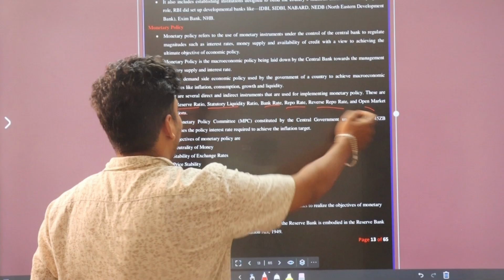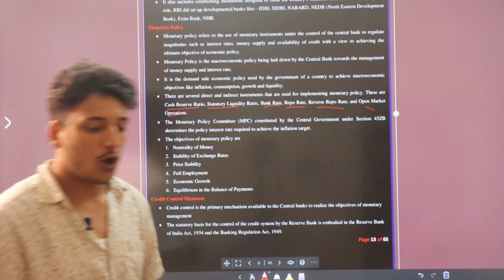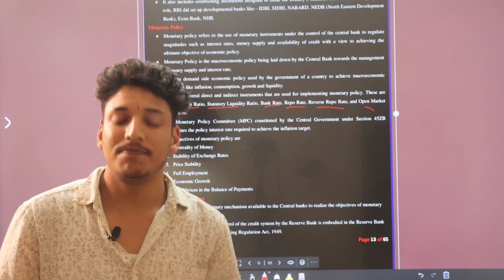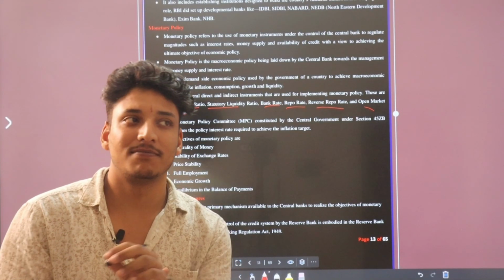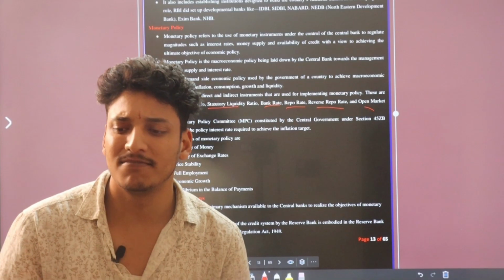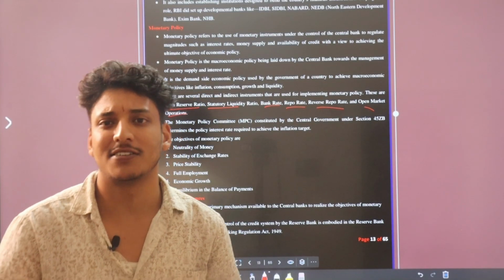Then open market operation. Open market operations are those when RBI is selling government, you can say government assets. Okay.